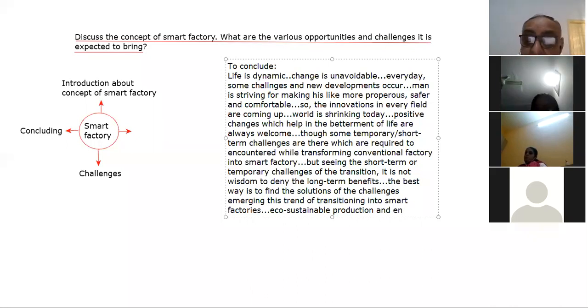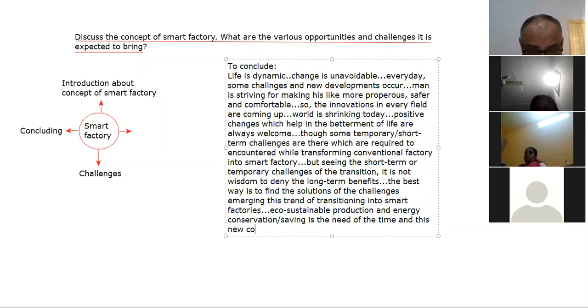Energy conservation or saving is the need of the time, and this new concept may help a lot in that also, right? So this is to conclude here.